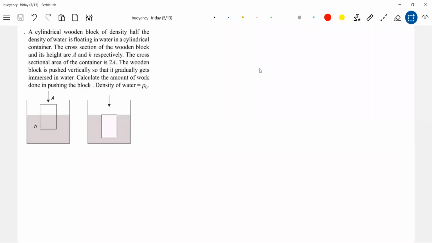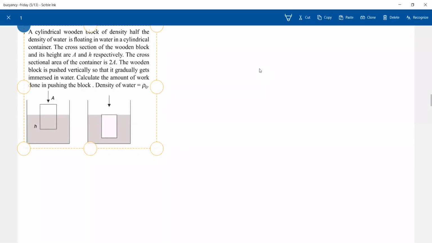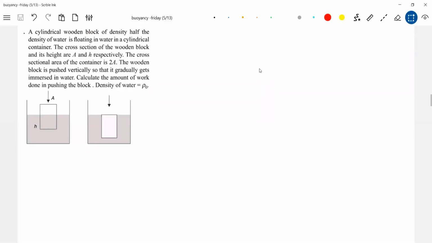A cylindrical wooden block has half the density of water. So this is the density rho, this will be 2 rho.